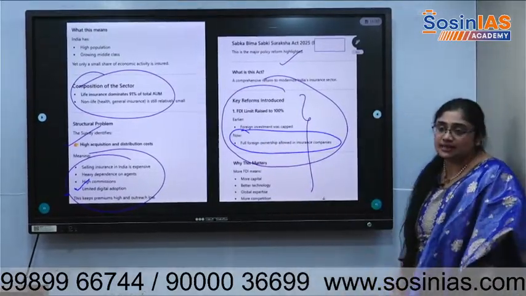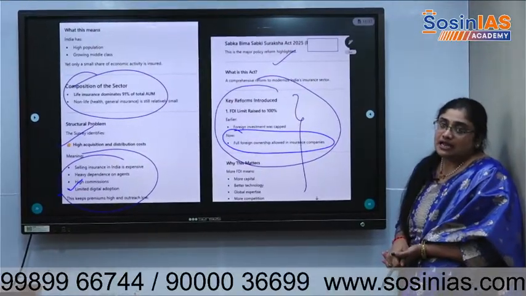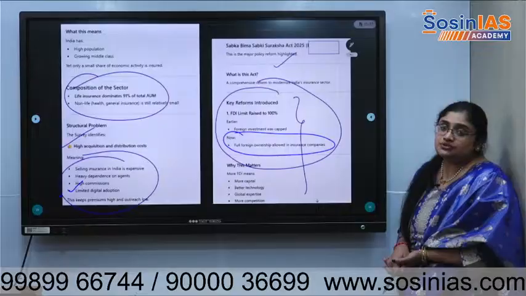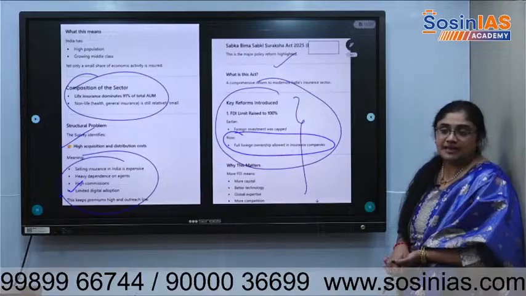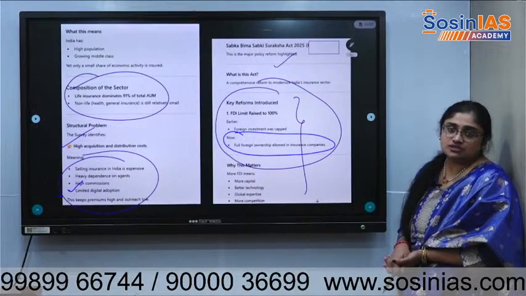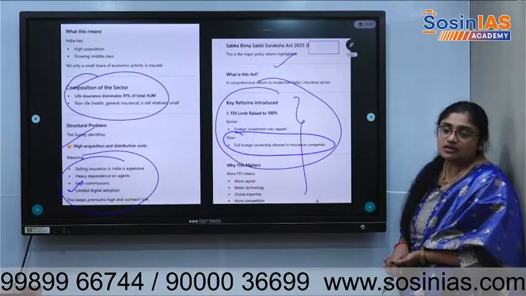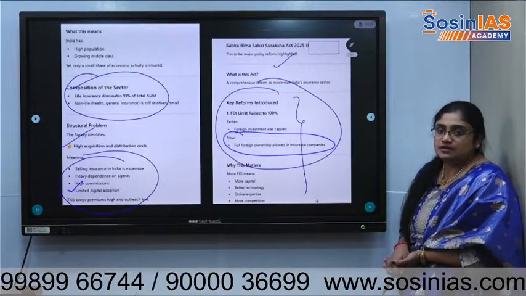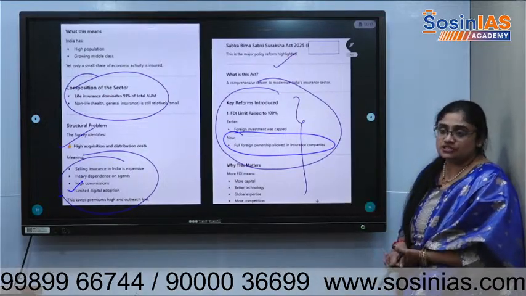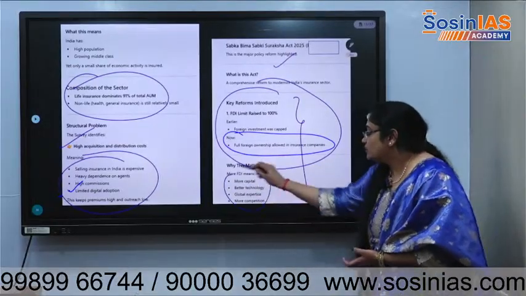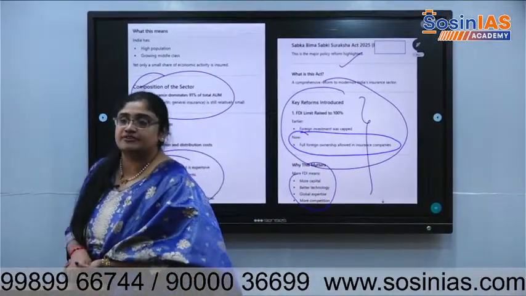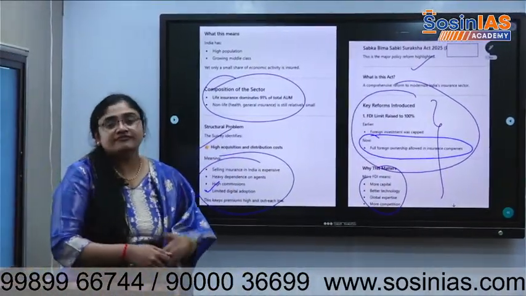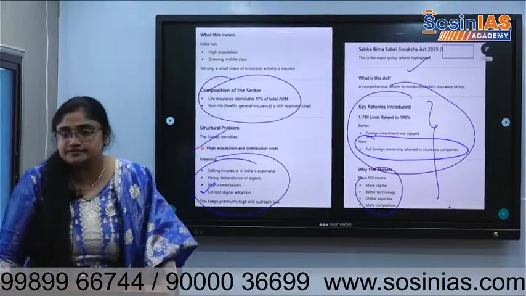It means a lot of insurance companies come. When they come, it makes Indian insurance companies also make the premiums less for the people, so that people can pay every month a very small amount of money. So people will feel, okay, let me go for insurance also. Right now, fewer players means more money is charged. So more capital comes, there will be competition. More capital, better technology, global expertise, and more competition. More competition will make consumers benefit. They will go for whichever is economical, not expensive.